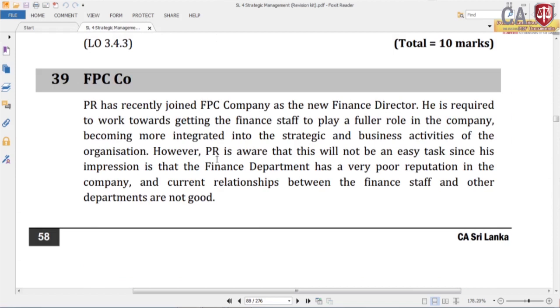We will try to understand what is the problem of this organization. PR has recently joined FEC company as a new finance director, and is required to work towards getting the finance staff to play a fuller role in the company, to become more integrated into the strategic and business activities of the organization.